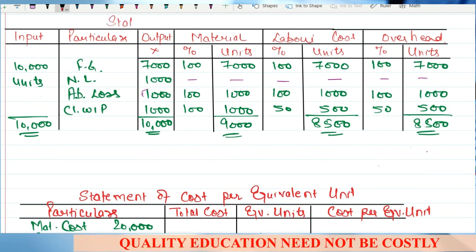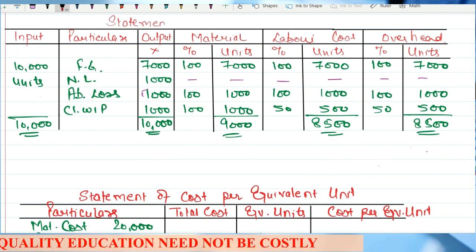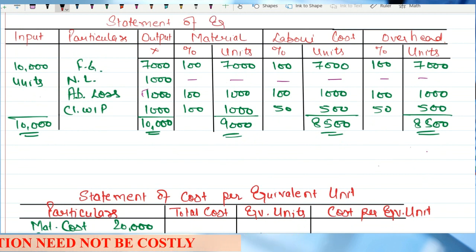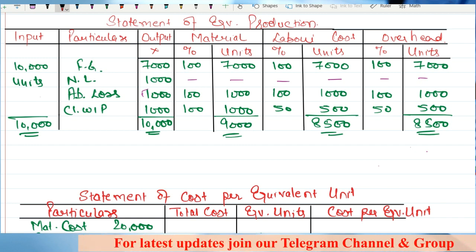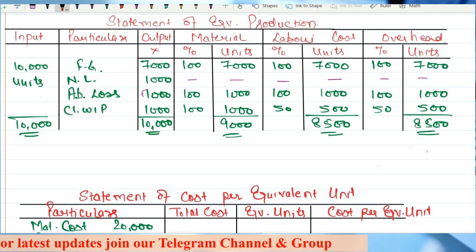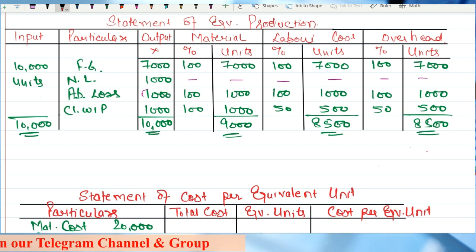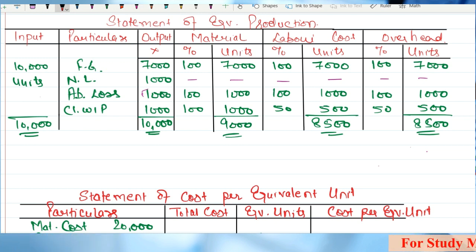This is statement of equivalent production. Any doubts up till this point? I hope everything is clear. Now, this is about the abnormal loss. There can be a scenario of abnormal gain also. What can be that scenario?